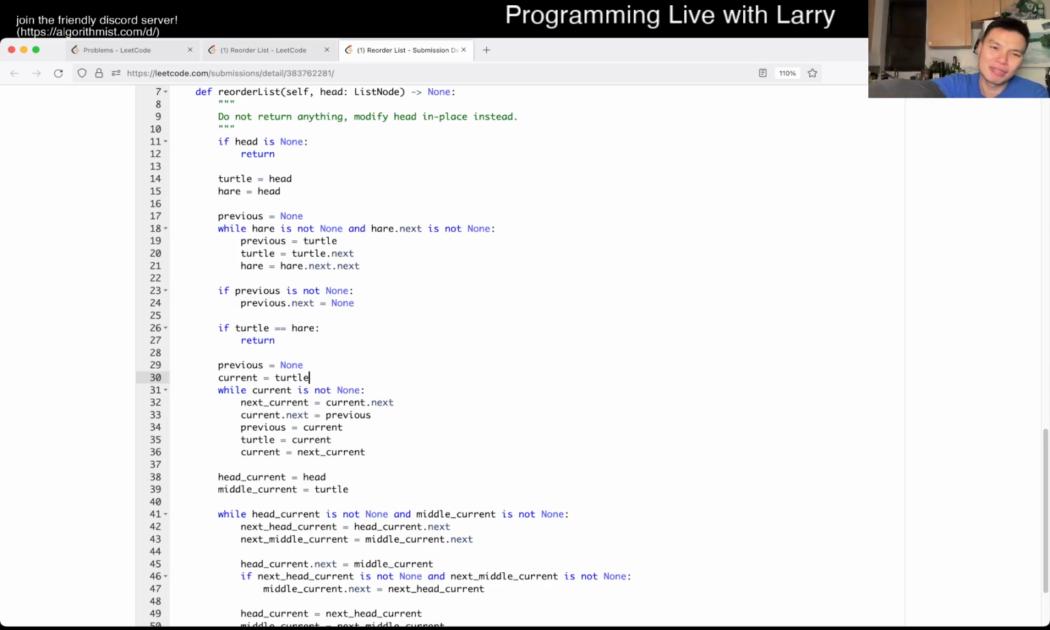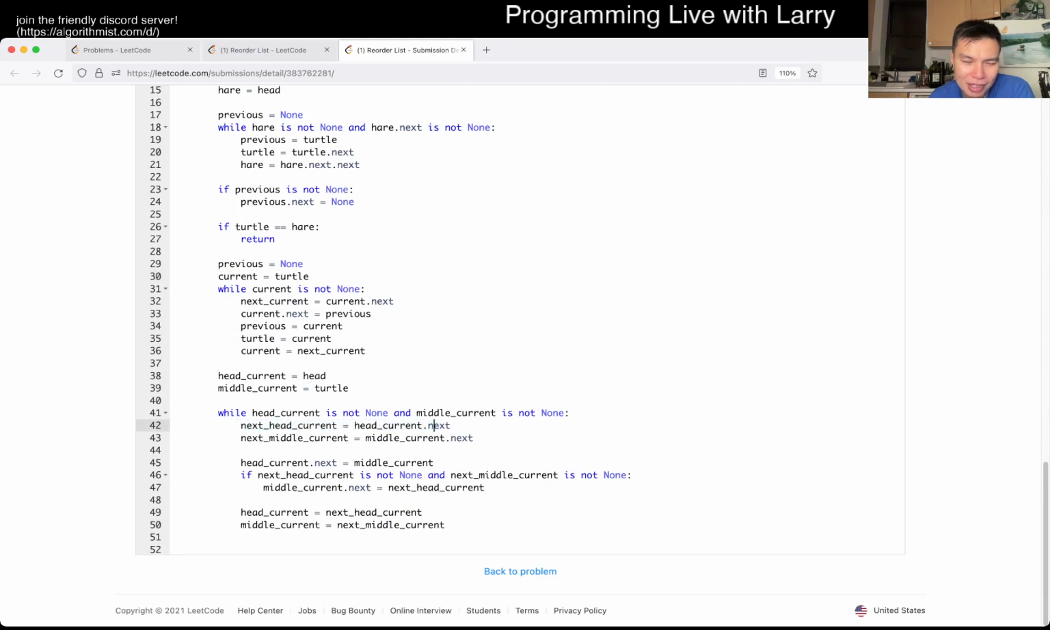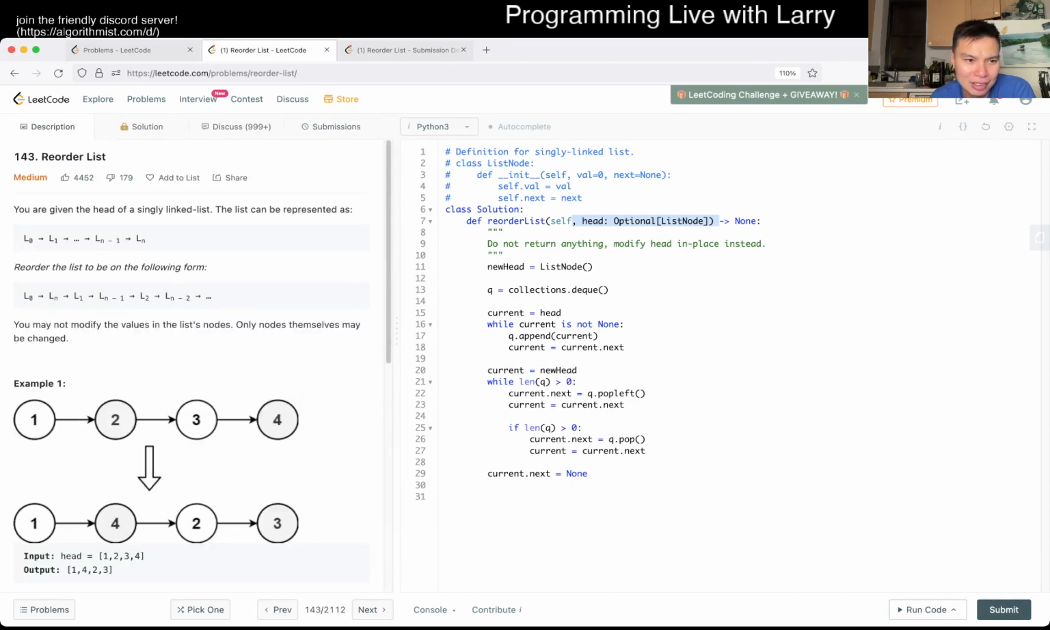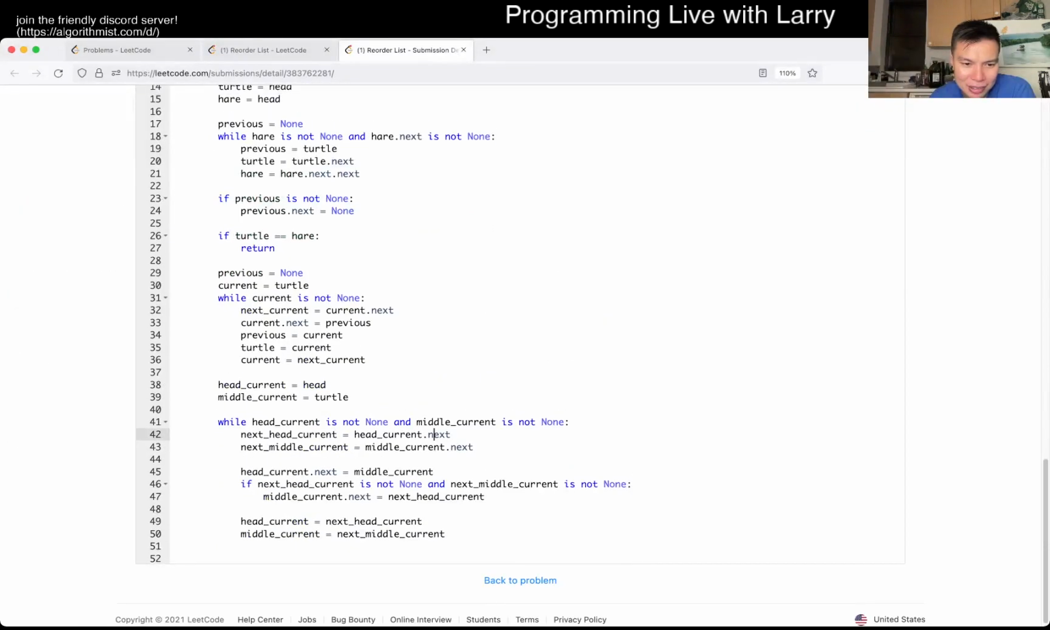This one is a very famous turtle and hare type thing, tortoise and hare, where you have a fast pointer and a slow pointer. You use that to find the middle, and then once you have the middle, I guess you just kind of keep track of a lot of stuff. But I don't know how this works. Did I misread this one? No, because I wrote it and it worked okay. How do you get the end to the...